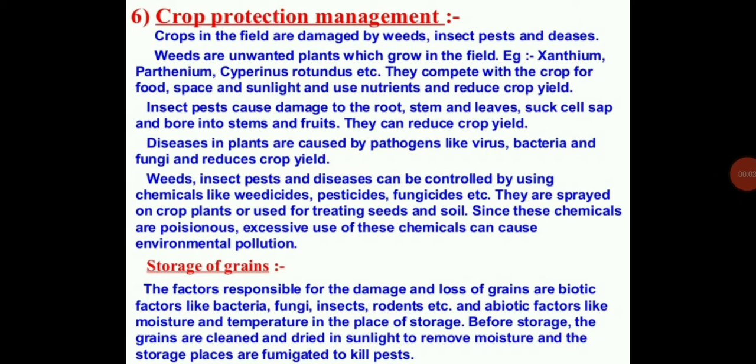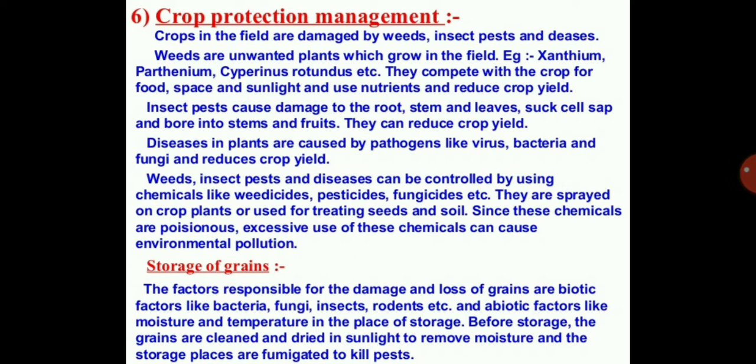In the previous video we have seen about crop production and the various techniques of crop management, and now we are going to see the protection part. We have done the production part and now we have to protect what we have produced. So, crops in the field are damaged by weeds, insect pests, and diseases.